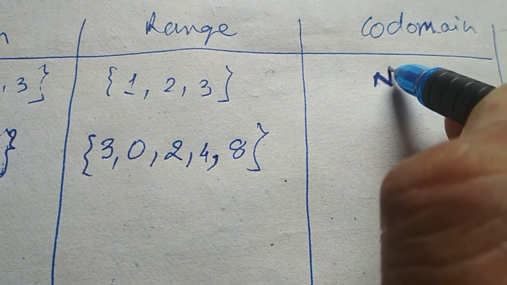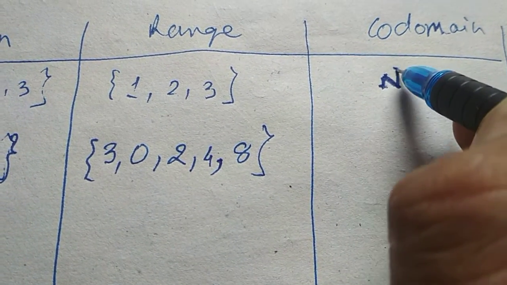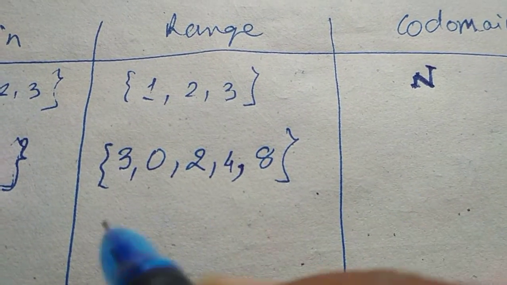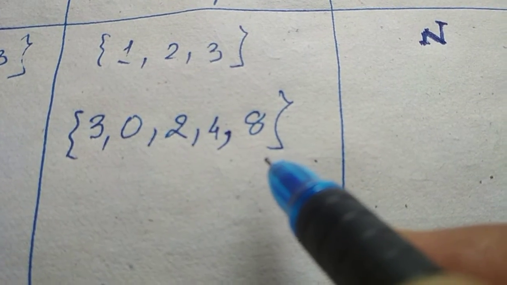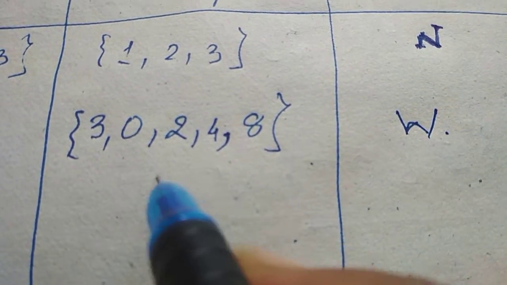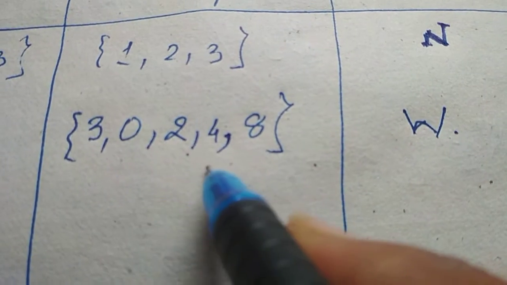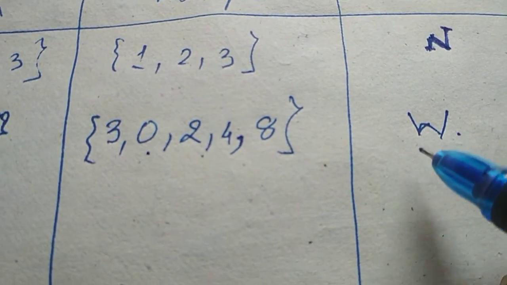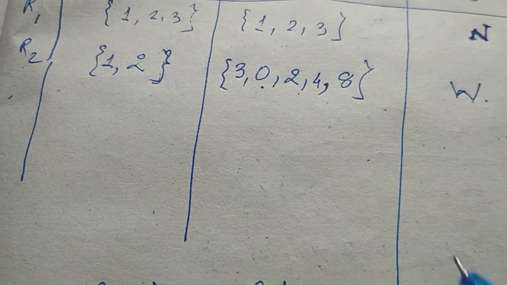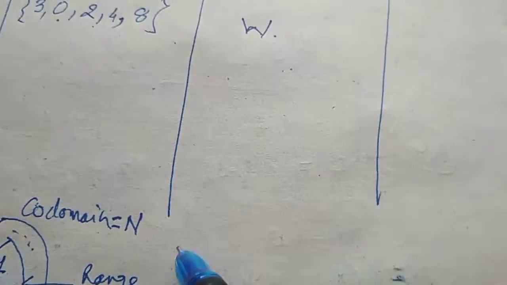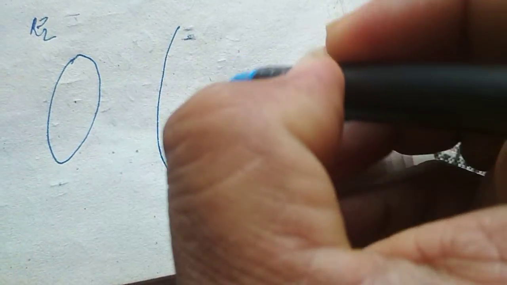What codomain would you like to suggest for this particular relation? Can I suggest the whole number set? Because in whole numbers, all natural numbers will be there, including 0. So a larger set. If you want to show it in the form of an arrow diagram, for R2 I am writing it here. This is the domain and this is the codomain.